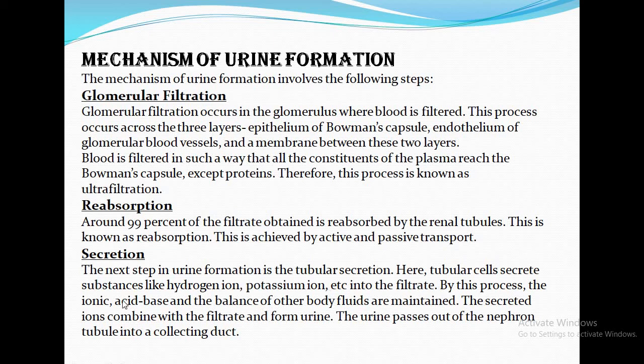By this process, the ionic and acid balance is maintained and it maintains the osmotic balance. Now, the secreted ions combine with the filtrate and form urine. It also secretes drugs and antigens, the germs. The urine passes out of the nephron tubule into a collecting duct, and the filtrate in the collecting duct is the urine.